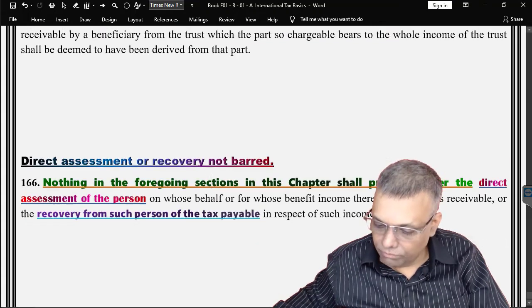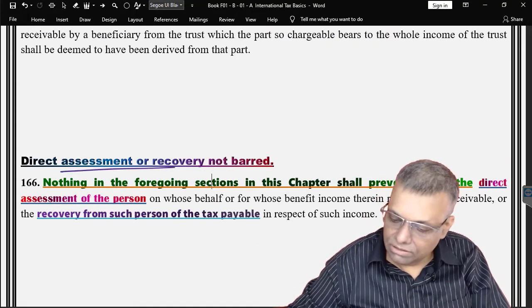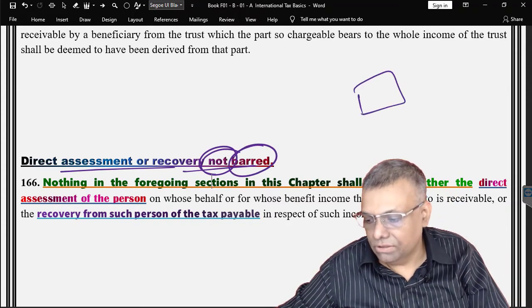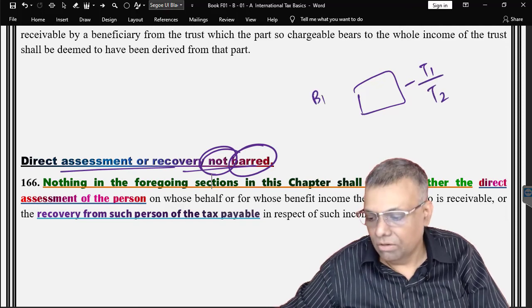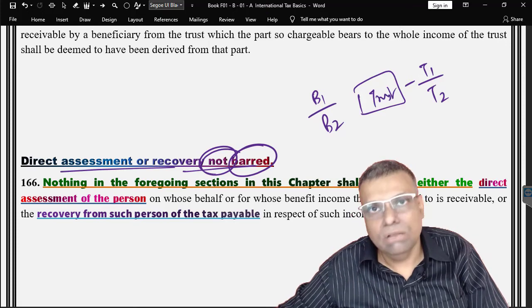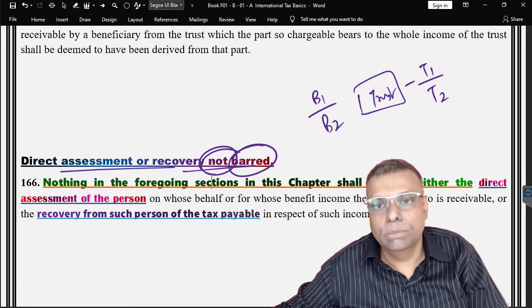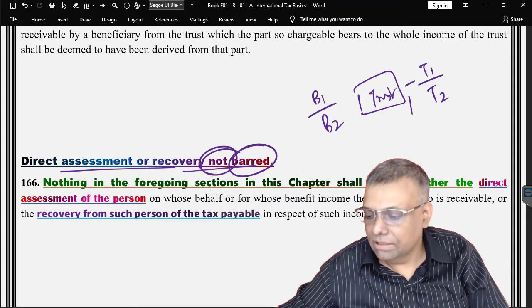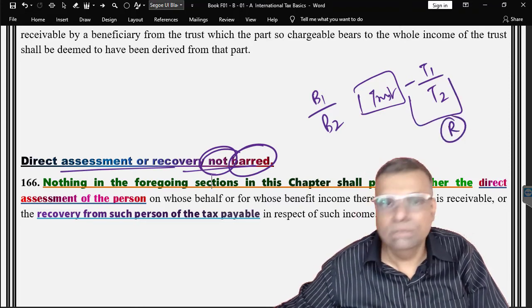And in any case, don't forget that a direct assessment is not barred. In case of a trust, the trustees are responsible as a representative assessee. And the tax rates of a trust will be like a beneficiary if the share is determined, otherwise it will be the MMR. So logically we can say that the trustees are the responsible persons.